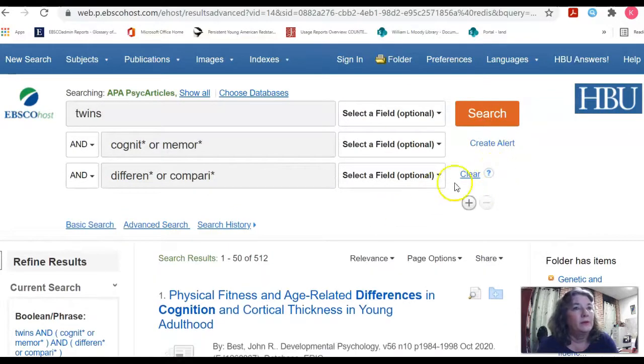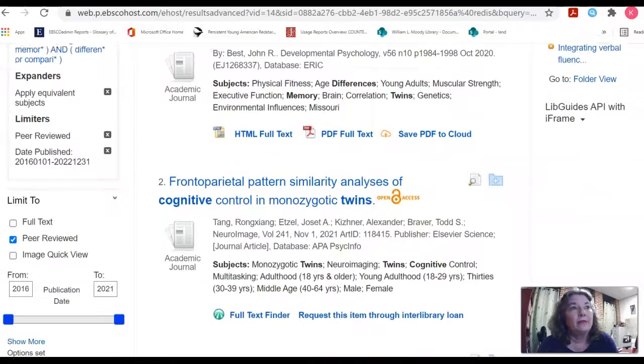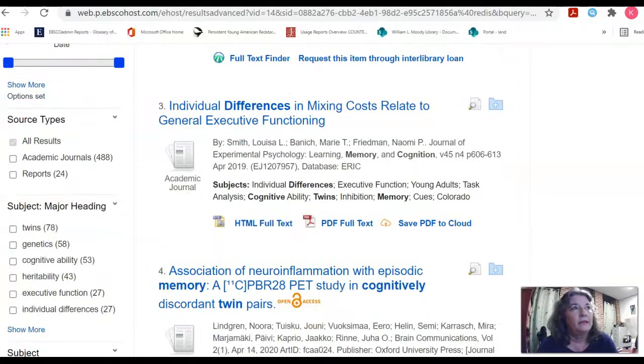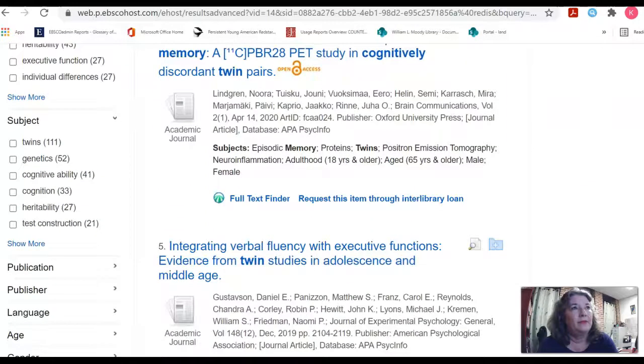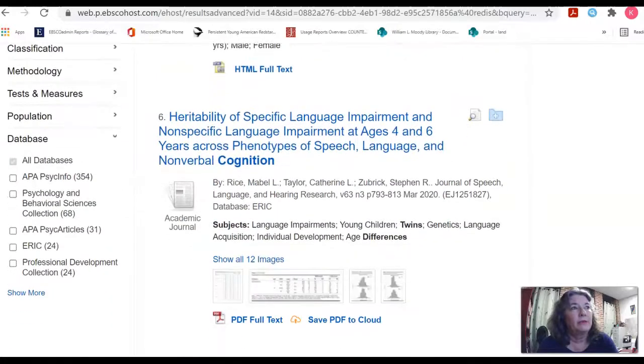Okay, here we go. So instead of 31 now, I've got 512 articles. It doesn't mean that all of these are going to be what I need, but we did get a lot more hits here. This is an open access article, so it's probably taking you out online to get the full text. Sometimes you have to hunt around and make sure you get the right volume and issue. And you see now I have a lot of different articles with twins and memory and cognition here.